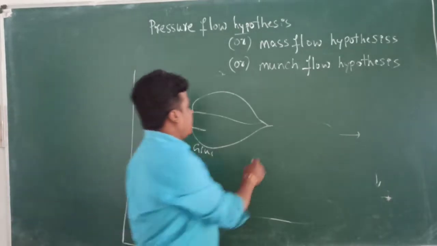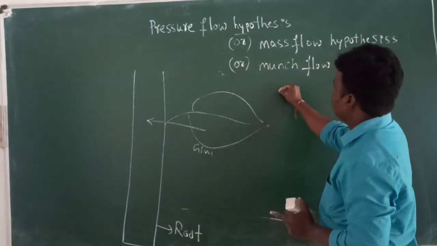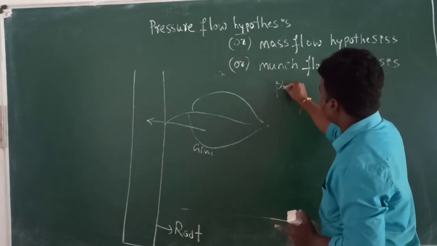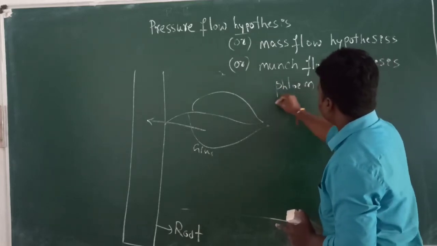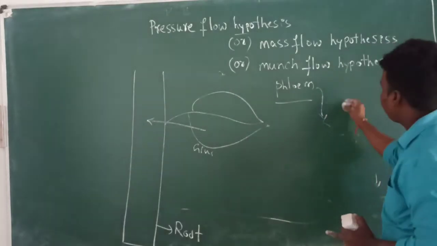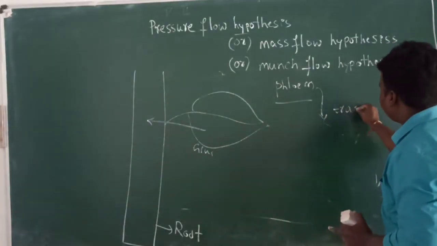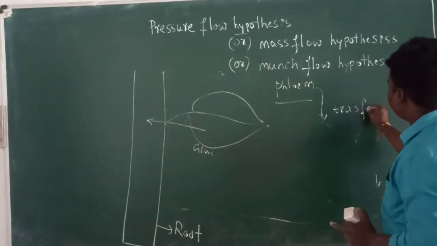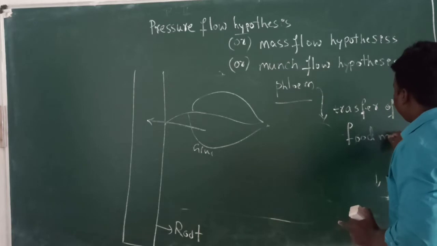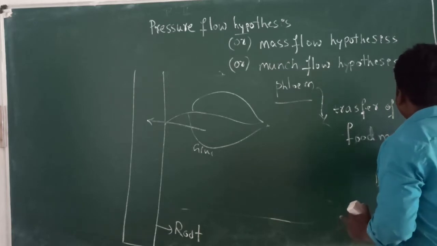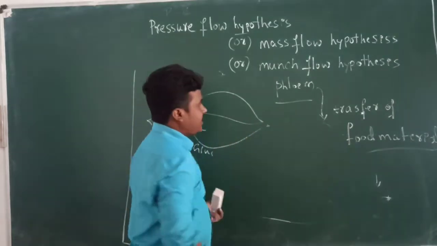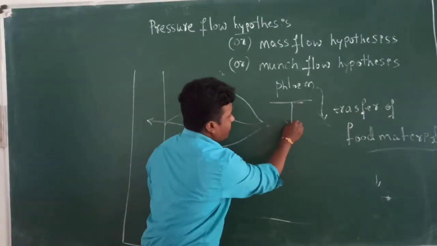The main concept here is the phloem. The phloem plays the main role in the transfer of food material. The phloem has four components.